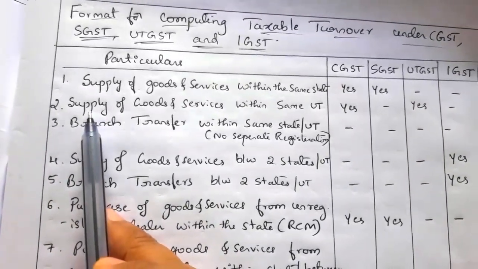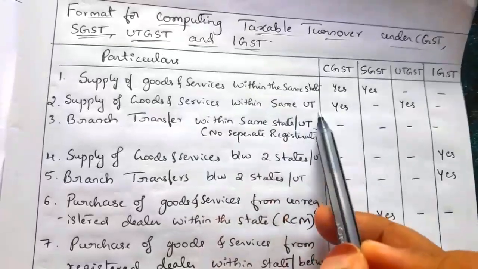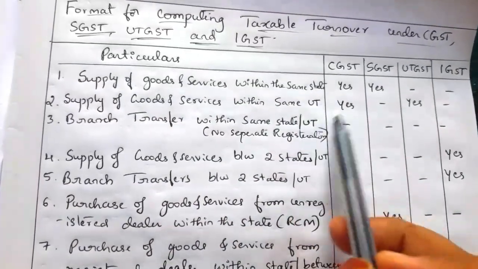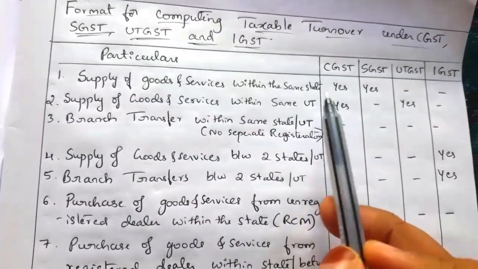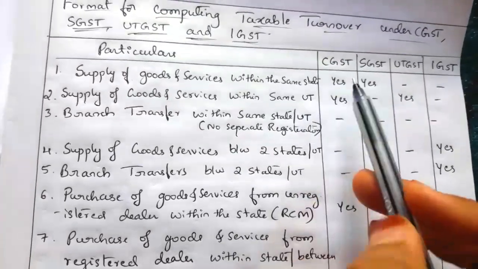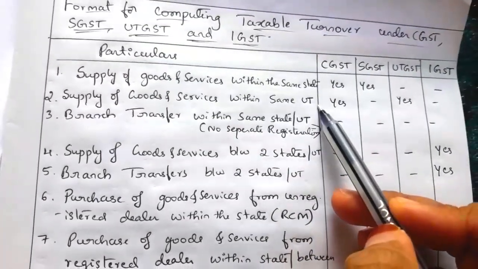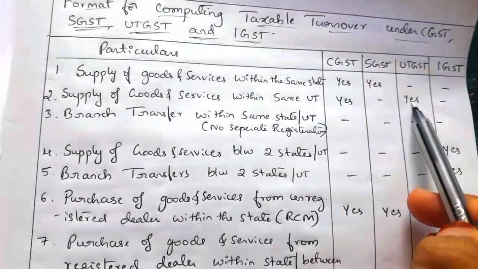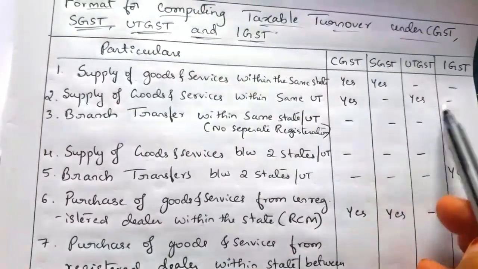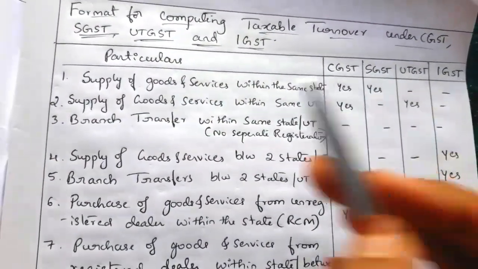Next, the second one is supply of goods and services within the same union territory. So if it is within the same union territory, Andaman Nicobar or Lakshadweep, then CGST and UTGST will be levied. In place of SGST, the union territory will levy the taxes.